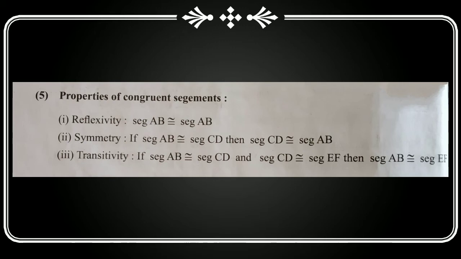Properties of congruent segments. First property, that is reflexivity. म्हणजेच प्रत्येक सेगमेंट हा स्वतःशीच कॉन्ग्रुएंट असतो. That is segment AB congruent segment AB. Second property is symmetry. If segment AB is congruent to segment CD, then segment CD is congruent to segment AB. म्हणजेच पहिला सेगमेंट जर दुसऱ्या सेगमेंट बरोबर कॉन्ग्रुएंट असेल तर दुसरा सेगमेंट हा पहिल्या सेगमेंट बरोबर कॉन्ग्रुएंट असतो.